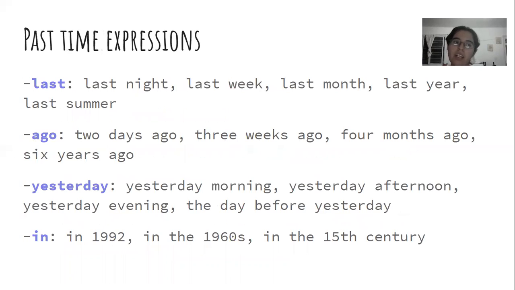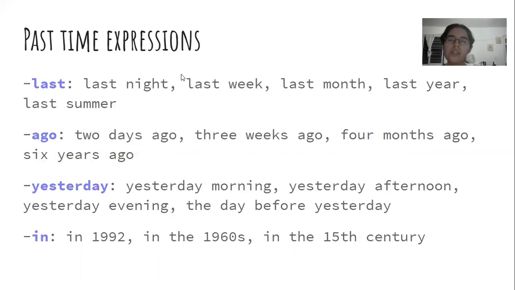And finally, here we have some past time expressions. These expressions can be used in the simple past in affirmative, negative, question, whichever one. So we have last. We can say last night, last week, last month, last year, and last summer.